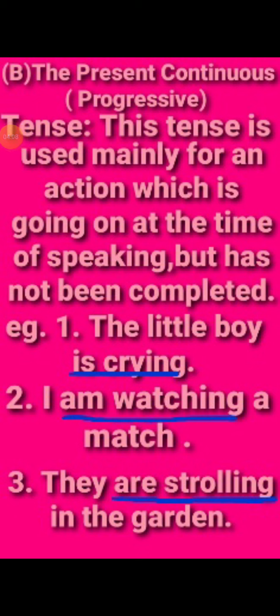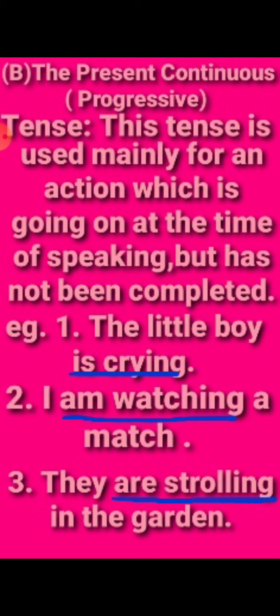And next is the present continuous progressive tense. This tense is used mainly for an action which is going on at the time of speaking but has not been completed. It means that incident or event is taking place. It's not taken and just left. No, it is already in progress. It is happening. The little boy is crying. My little Raju, he is eating his apple. So is crying is continuous progressive. It is in progress, that action is taking place.